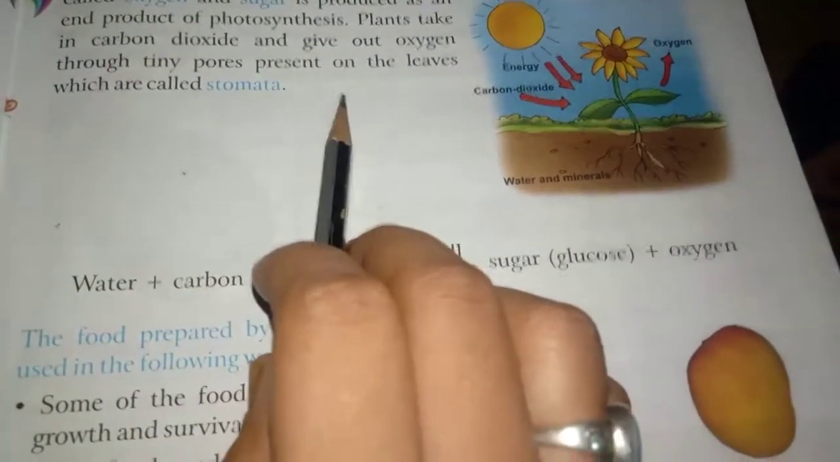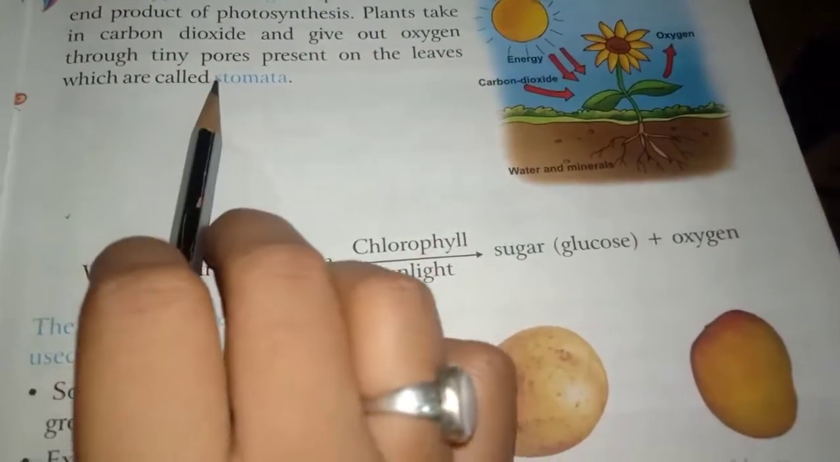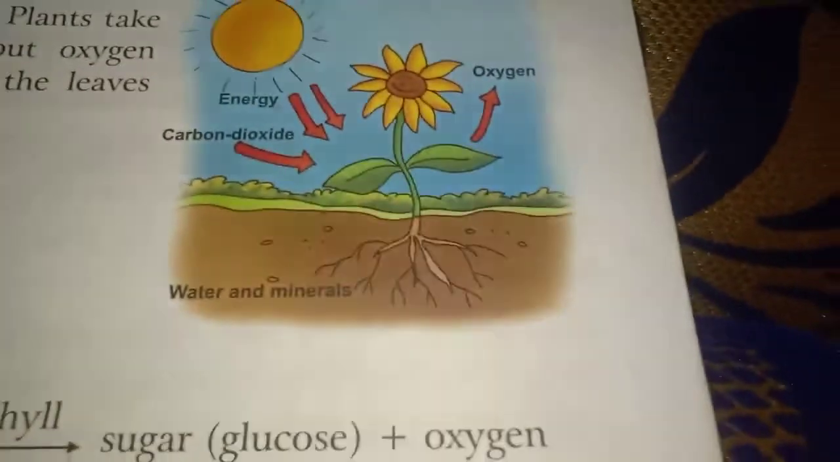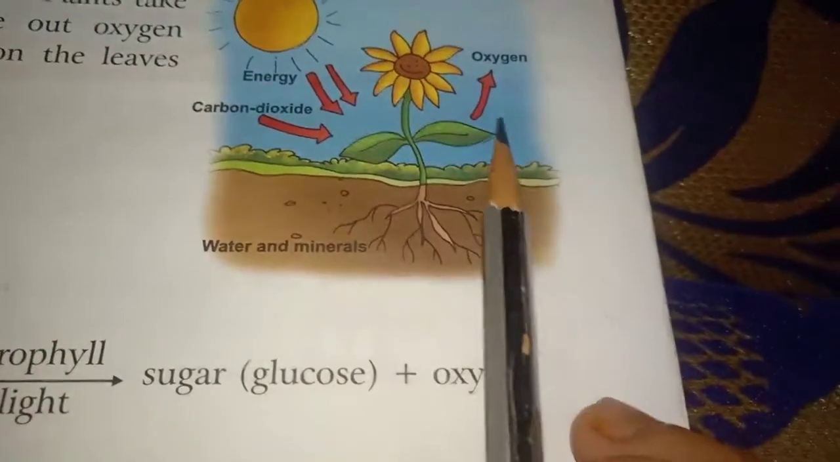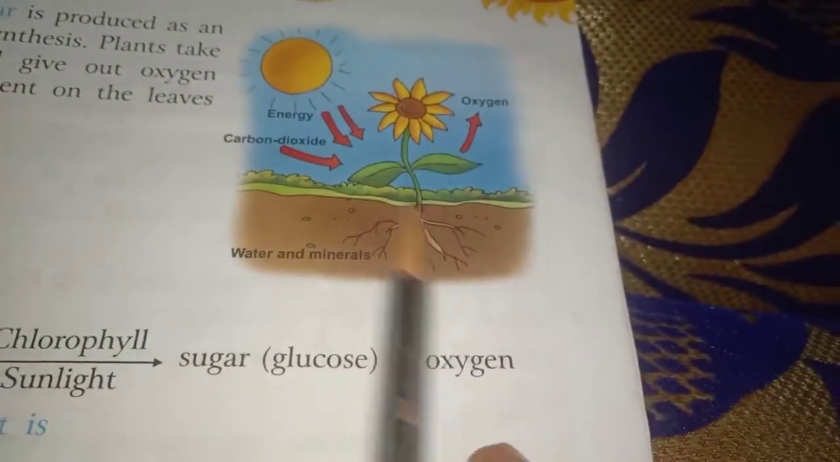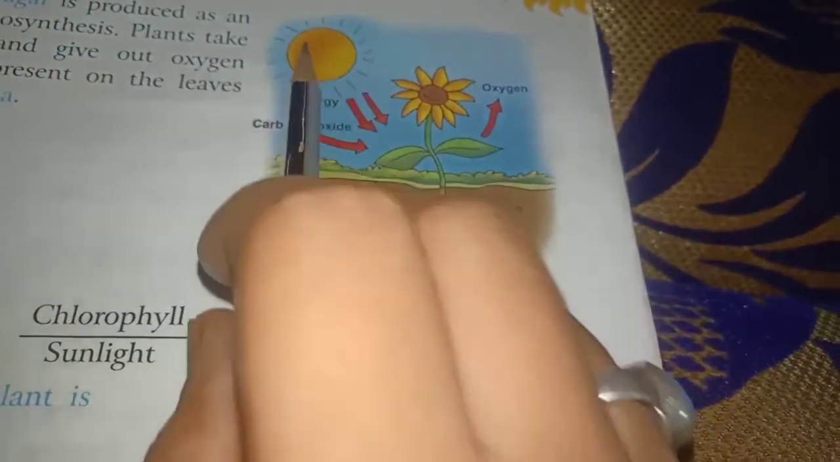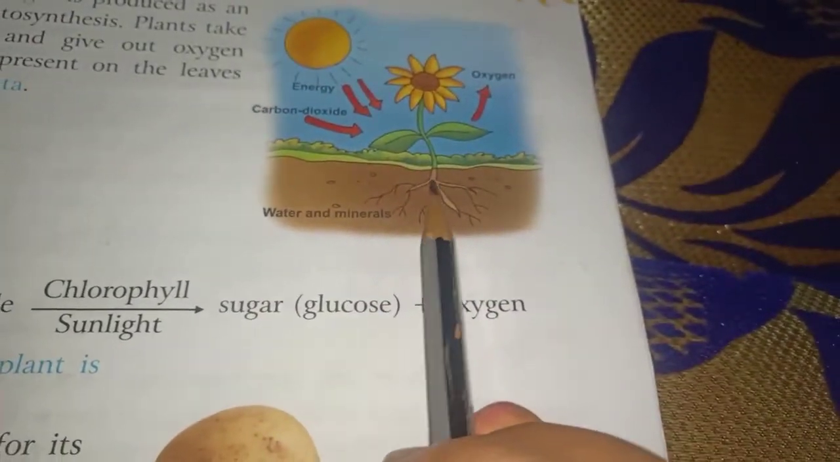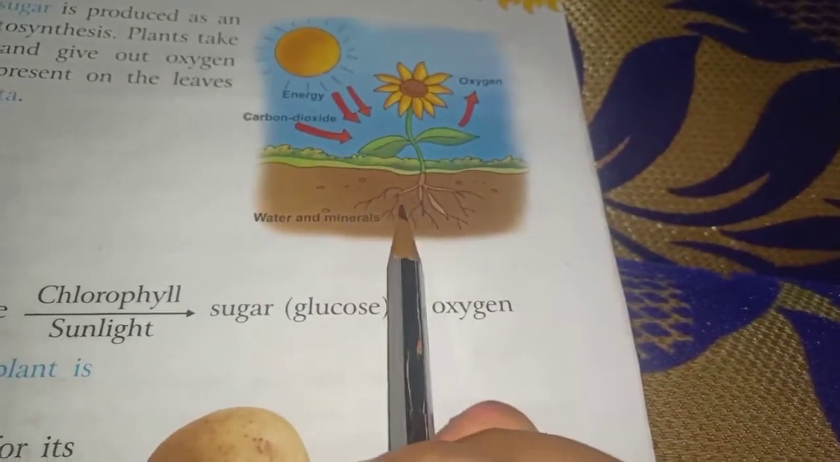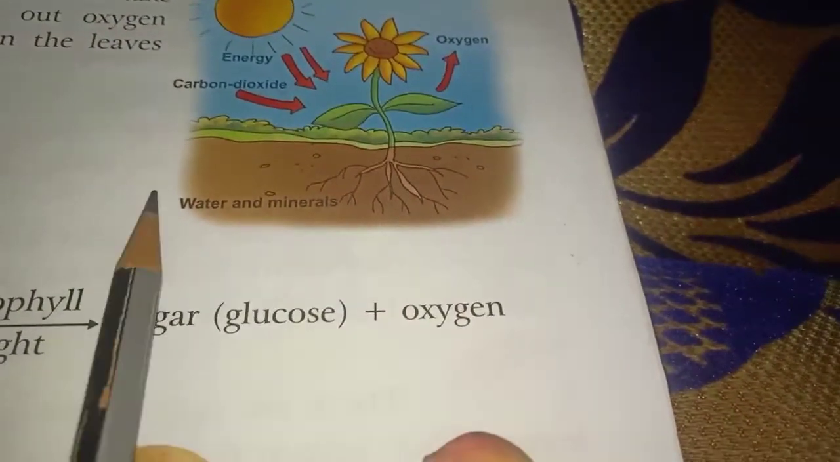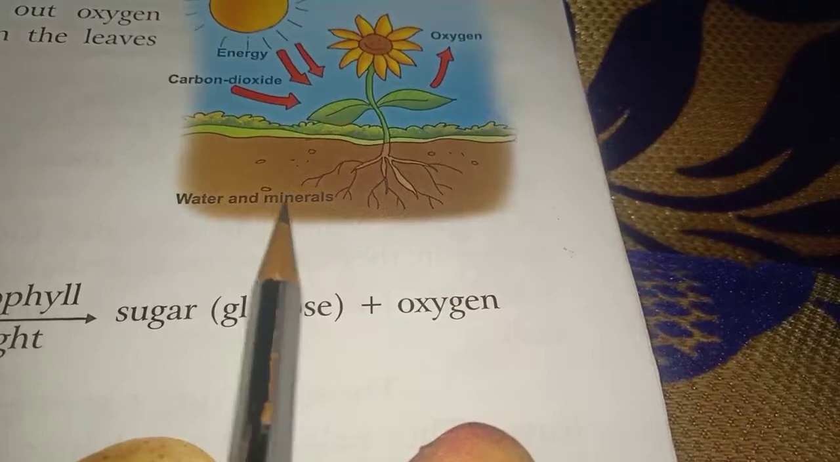Okay, and these tiny pores are known as what? They are known as stomata. So we can find the stomata on the leaves of the plant. Now see here, this is the image showing the process of photosynthesis. First of all, this is the sun and this is the plant. You can see the roots are under the soil. The roots are taking what? Water and minerals from the soil.